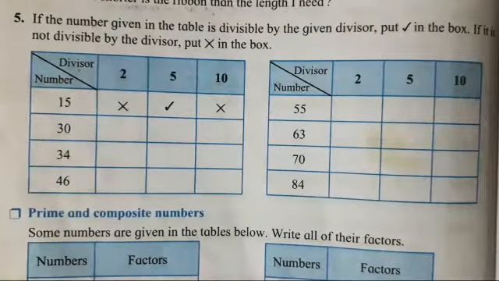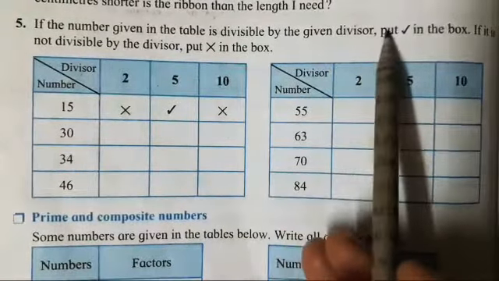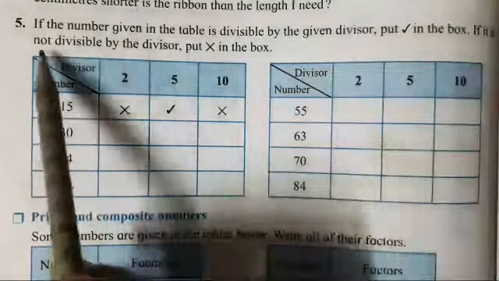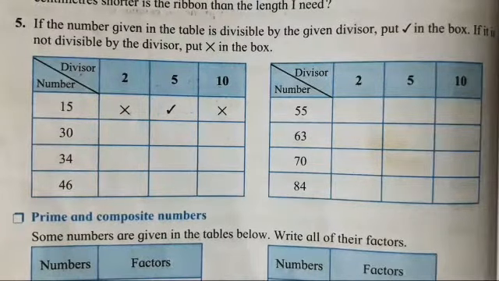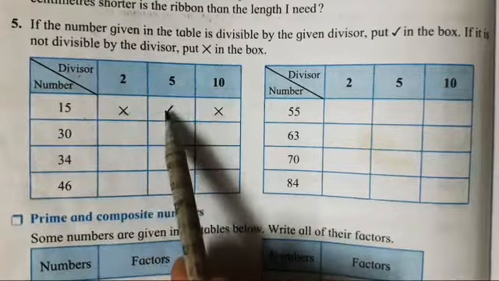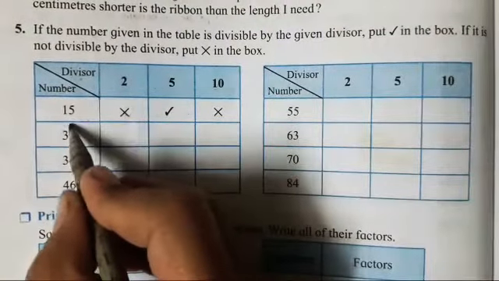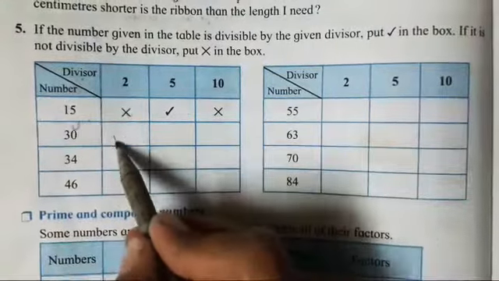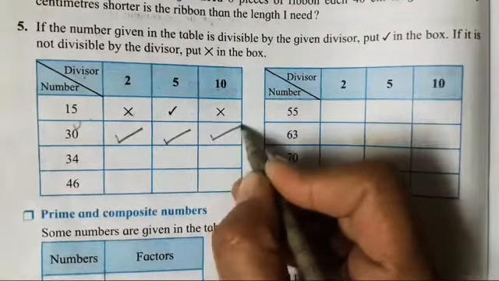Now fifth question is very easy. If number given in the table is divisible by given divisor, put a tick. If it is not divisible, put a cross. Okay, so मतलब test of divisibility जो हमने start of the video में करा है, that only we all have to use the property. Now 15 is not completely divisible by 2. It is only divisible by 5. 30, in the units place 0 is there. So 2 में भी जाएगा, 5 में भी जाएगा and 10 में भी जाएगा.